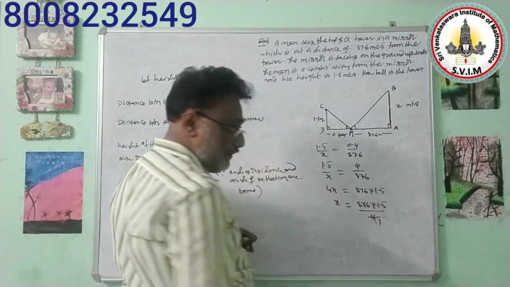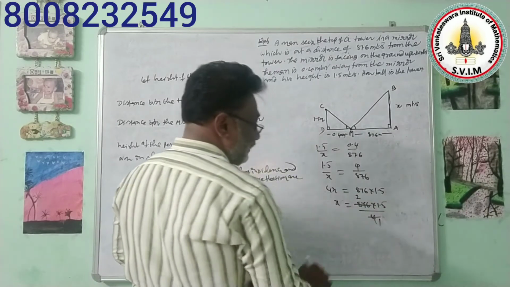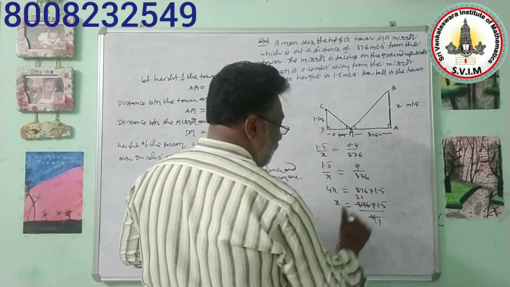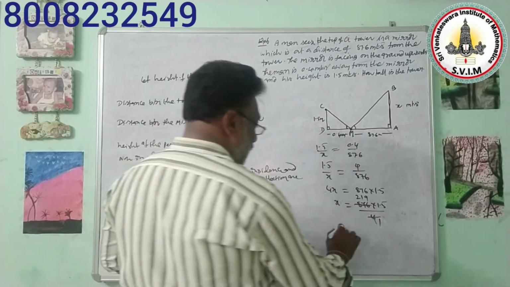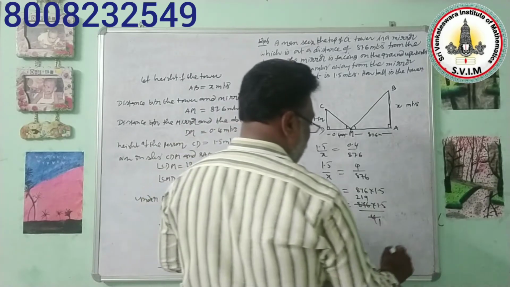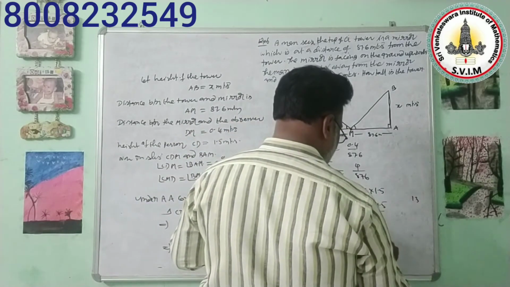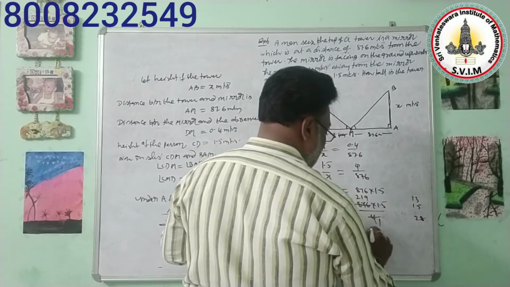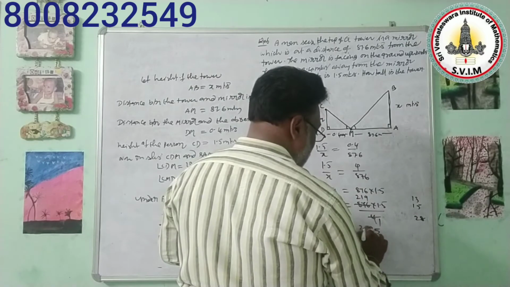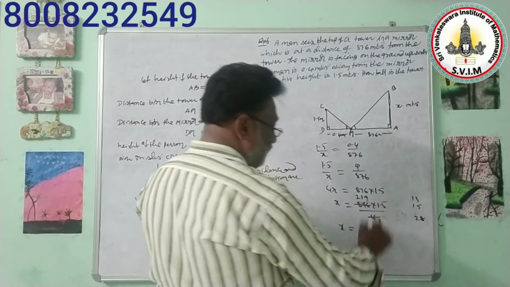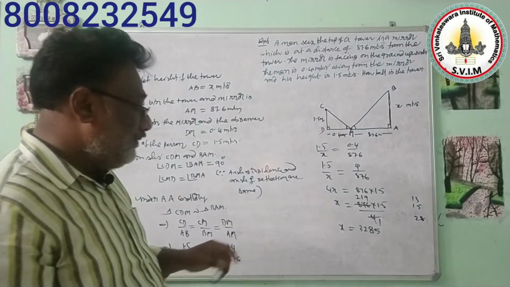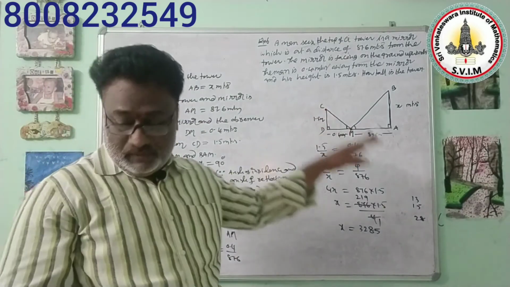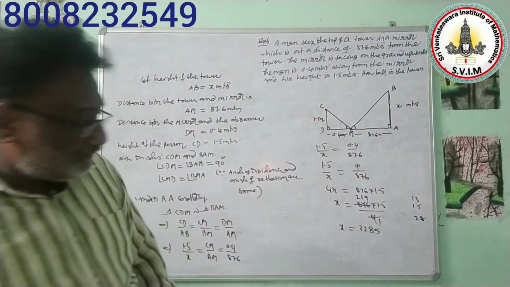So we are dividing by 4. 4 2s are 8. Next 4 1s are 4. Remaining 3 6, 36. 4 9s are 36. Now x is equal to 15 9s are 135. Next 15 1s are 15, that means 28. 15 2s are 30 plus 2, 32. So after one digit you need to put the point there. That means 328.5 is the height of the tower. Finally you need to write that down.